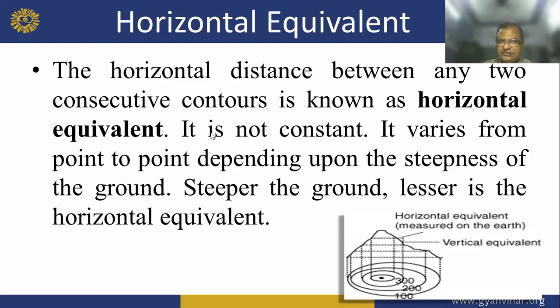Horizontal equivalent: the horizontal distance between any two consecutive contours is known as the horizontal equivalent, and it is not constant. It varies from point to point depending upon the steepness of the ground. The steeper the ground, the smaller is the horizontal equivalent.